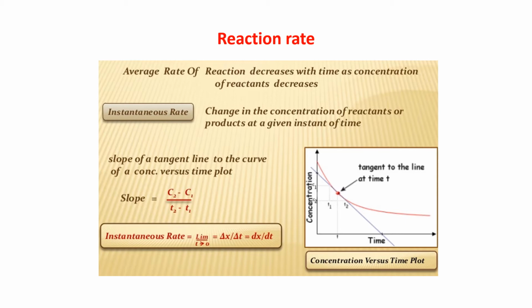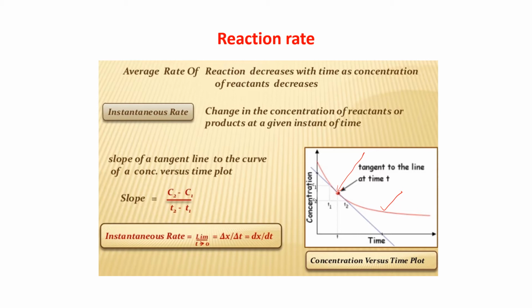This is the concentration time curve of a reaction. Now suppose in this particular instant you have to find out the rate. So you have to draw a tangent at that point, and then the slope, that is the concentration C2 minus C1 by T2 minus T1. But it is for a particular instant of time, so limit time tends to 0.